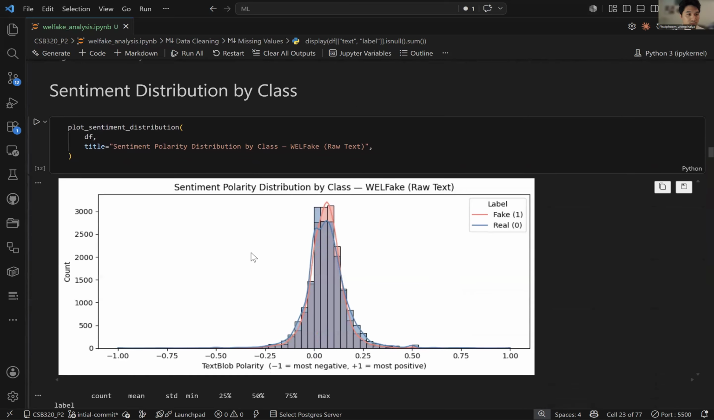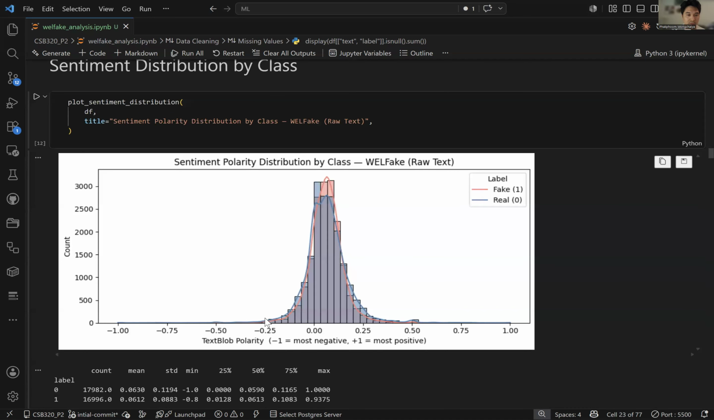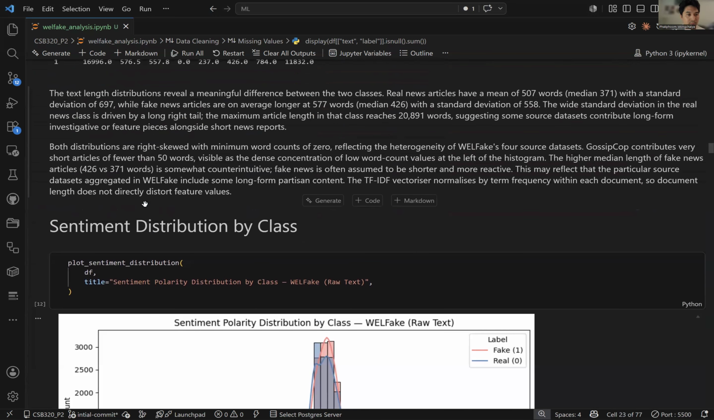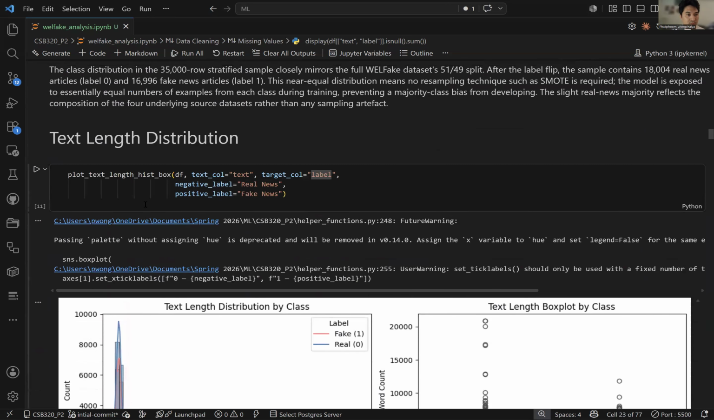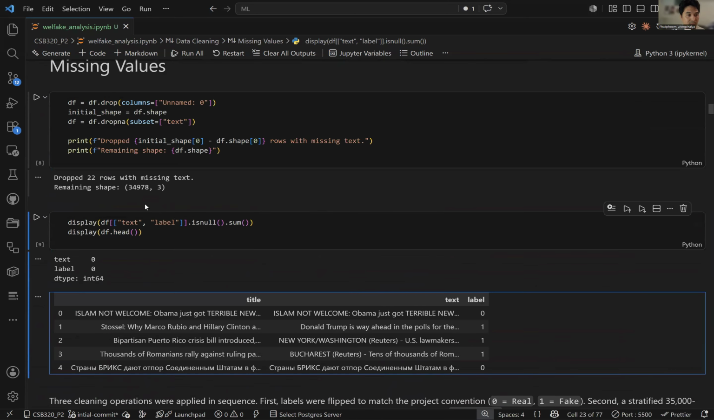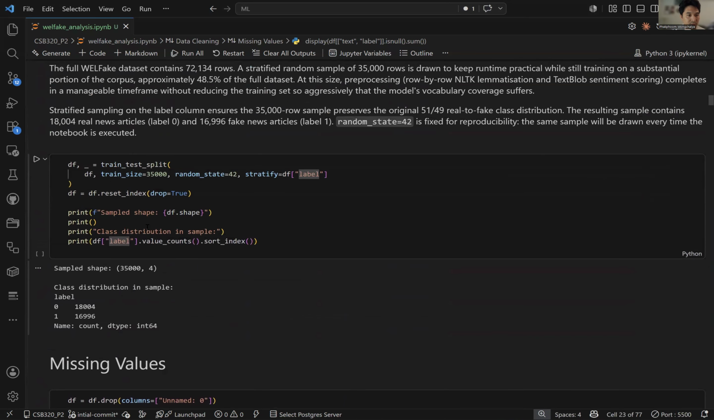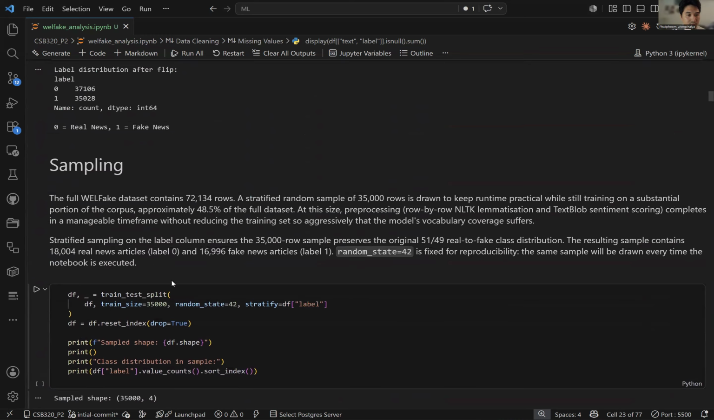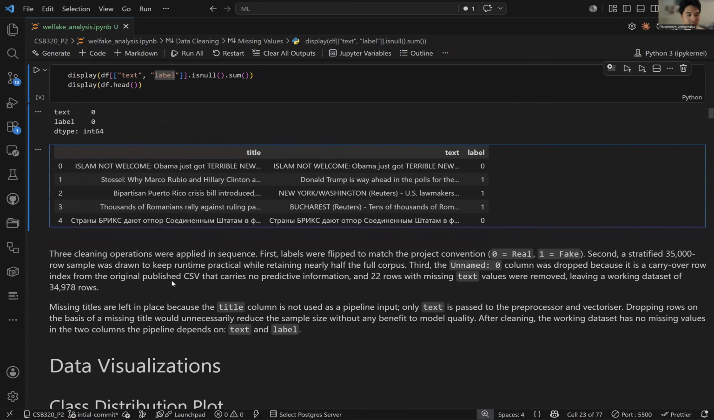And so here is the distribution. I'm sorry, I skipped a step here. Sentimentality. Where did that go? I'm not going to worry too much about that.